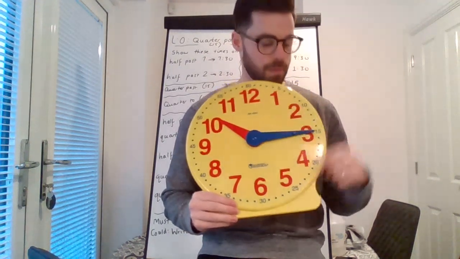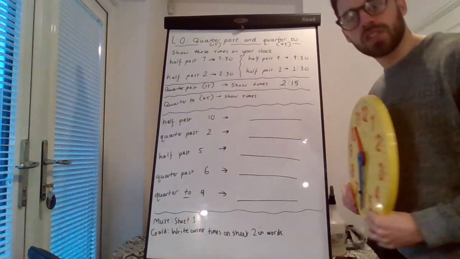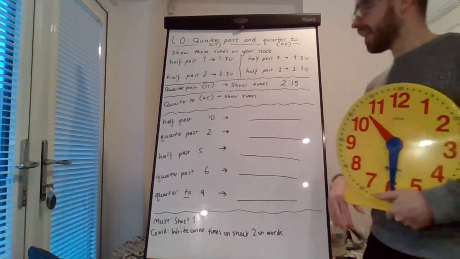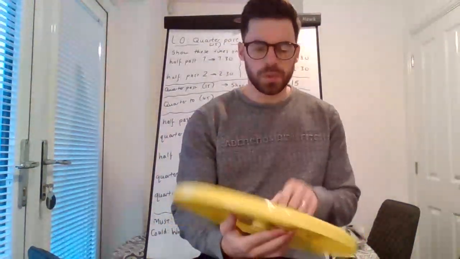10:15, and the big hand, the minute hand, points to the 3. 10:30, and the minute hand points to the 6. Those are the 3 different types of time we have covered so far. And now we're going to look at 2:15. This is probably the most confusing one.